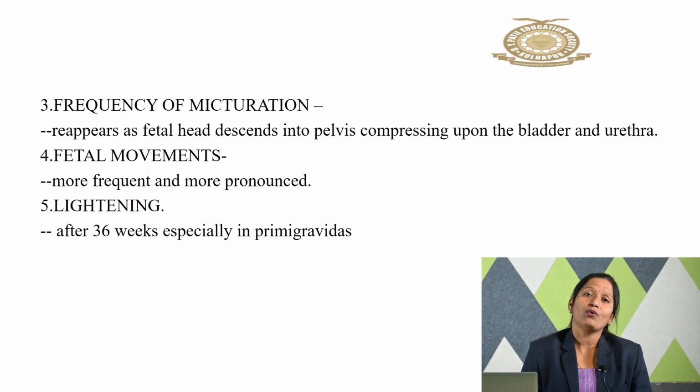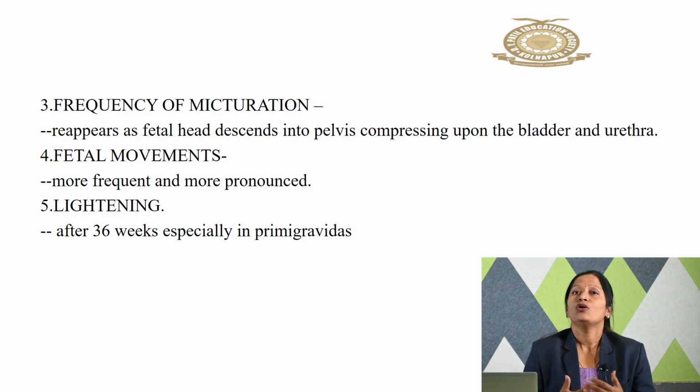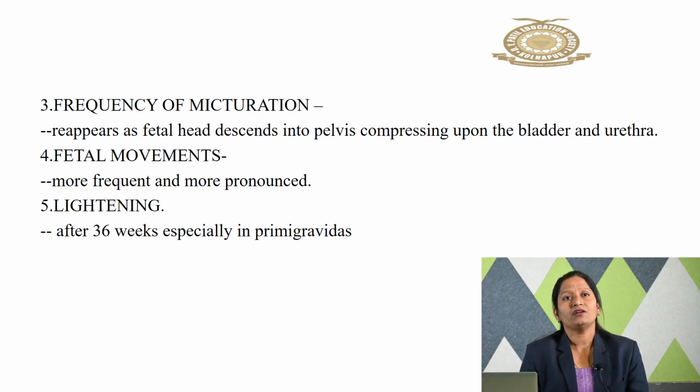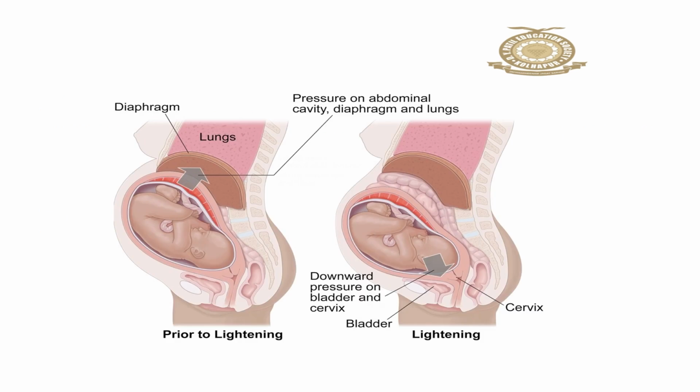Next, what will happen about the fetal movement? Now the fetus is fully developed, the baby can move his hands and legs very well, so the baby is making more movement as compared to the previous stage. The fetal movements are more frequent and more pronounced. The lightening will be there after 36 weeks, especially in the primigravida. Now what does lightening mean, that I will show you.